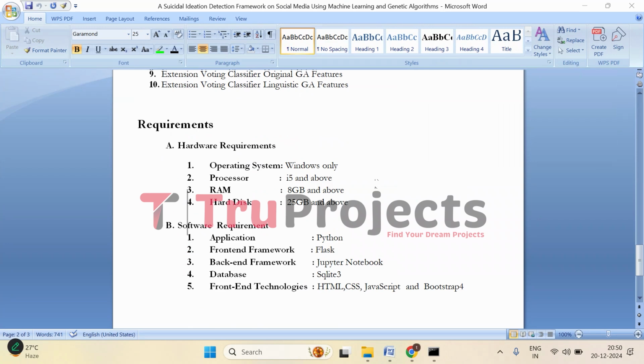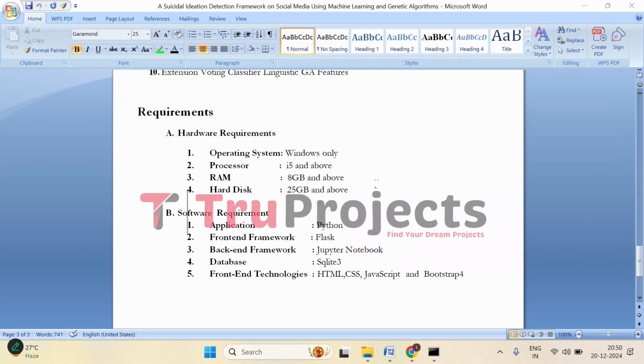To implement this project, we need hardware and software requirements. Coming to hardware, we need an operating system of Windows, a processor of i5 and above, RAM of 8 GB and above, and a hard disk of 25 GB and above. And coming to software requirements, we need Python as the language, Flask as the front-end framework, Jupyter Notebook as the back-end framework, SQLite 3 as the database, and the front-end technologies are HTML, CSS, JavaScript, and Bootstrap 4.